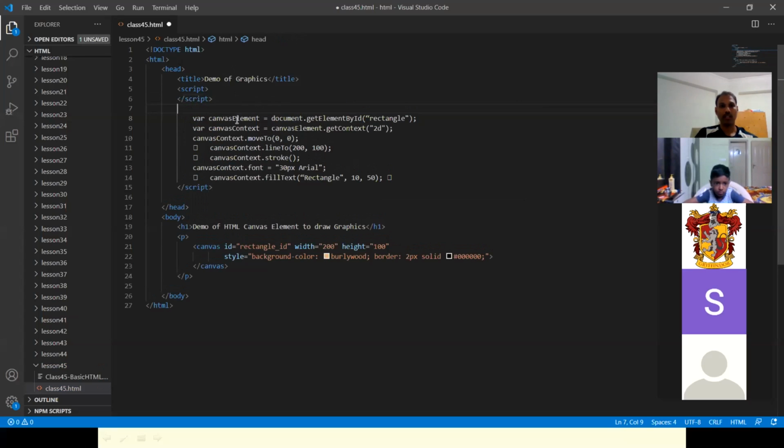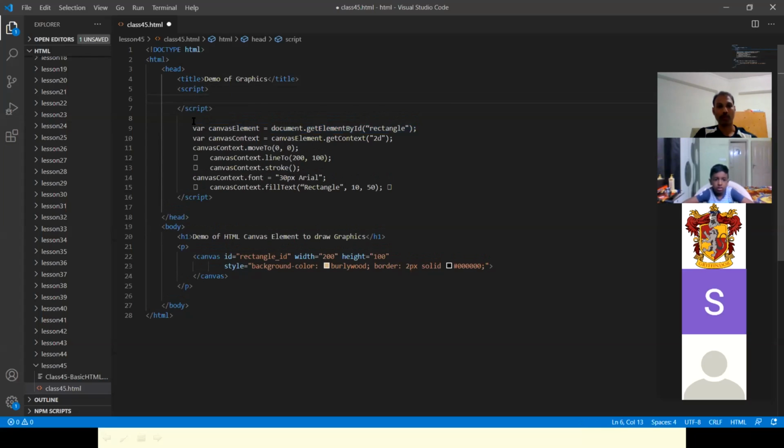Sir, what is that square one? Yeah, that's a junk character. We copied from the PPT, right? So some junk characters will also be copied. See here, there are two ending script tags. Yeah, we'll remove that part. I'm going to write the tag first. So what is our canvas ID? Rectangle underscore ID. Can anybody guess what is happening here?